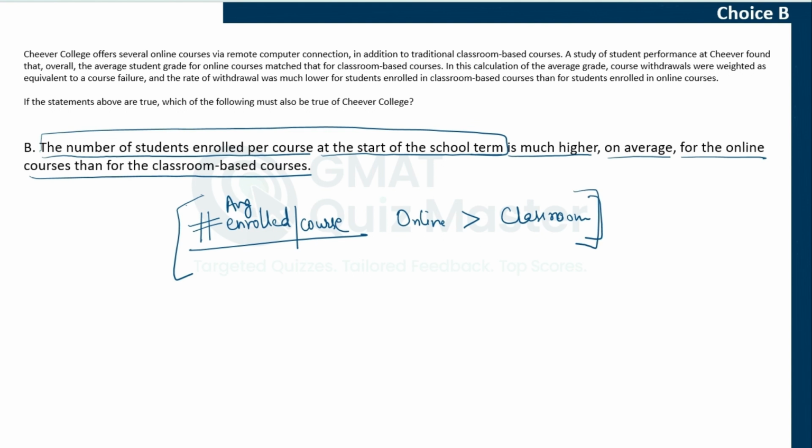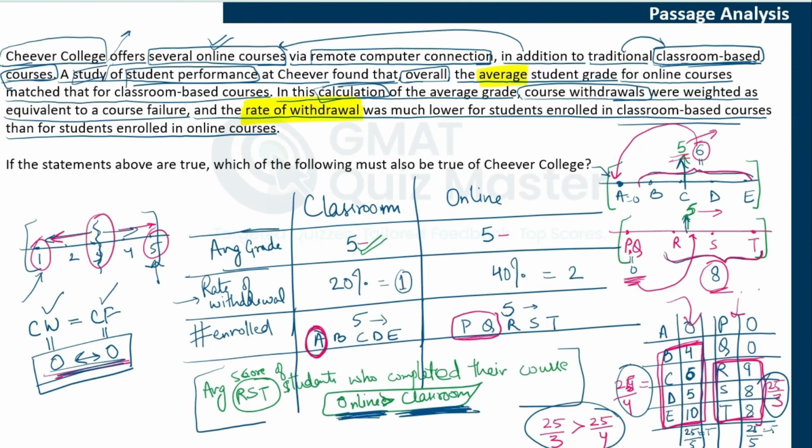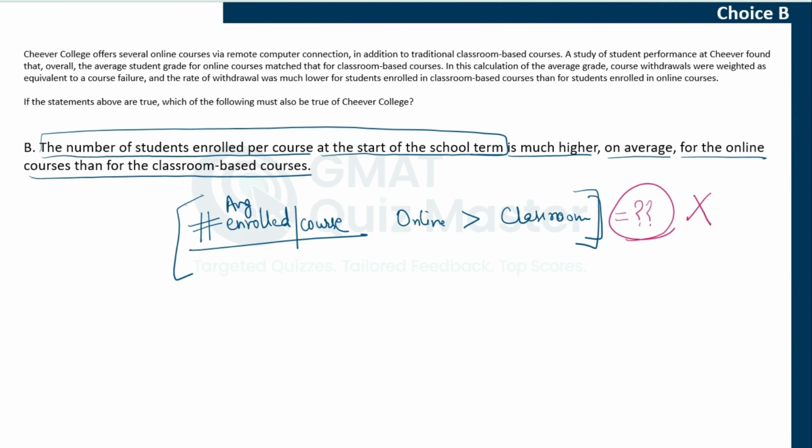Now, do we have this information from the passage? Does the passage tell us that more students enrolled in online courses on average than in classroom courses? The answer is no. Even in the example that we considered during passage analysis, I mentioned that this number need not be the same. I am assuming it to be the same in this example for simplicity, but we do not know actually how many students enrolled in each of these courses, which one was higher, which one was lower, was it the same? We do not have any idea about that. And that is why this is not something that is definitely true as per the passage, and that is why it cannot be a correct inference.